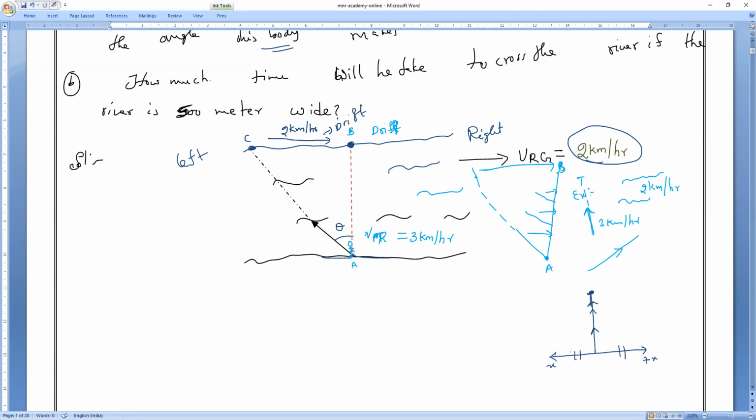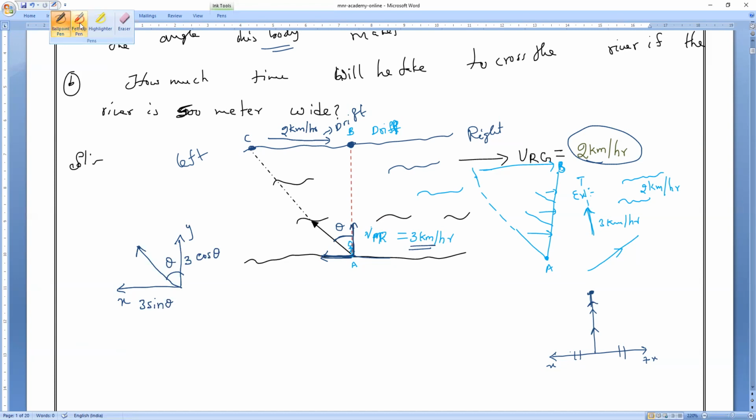Now let me apply the components here. I don't know what the theta is. Theta is the angle at which he is swimming against the river, so that finally he reaches the B point. Now I am applying the components, Y component as well as X component. So draw that here. This is the X component and this is the Y component. Theta is here. Can you tell me what will come here? What velocity is he swimming with? 3 km per hour. So what will come here? 3 cos theta. And here? 3 sin theta.